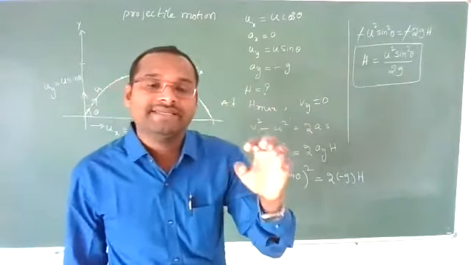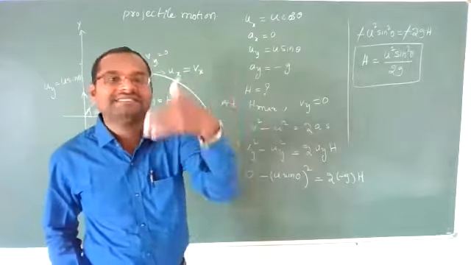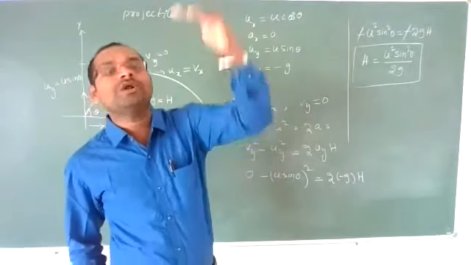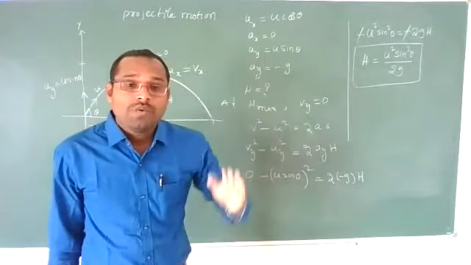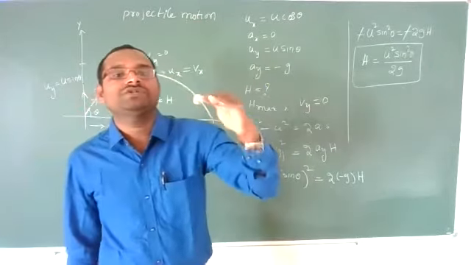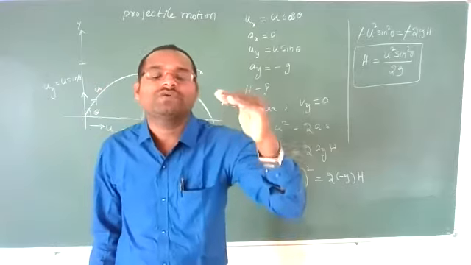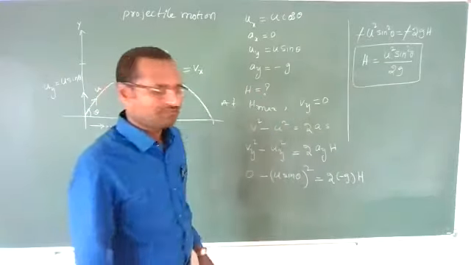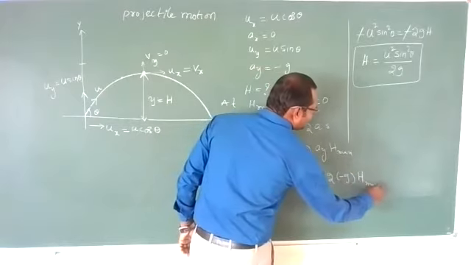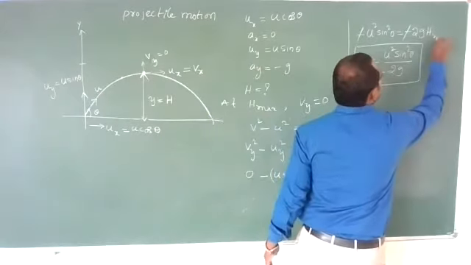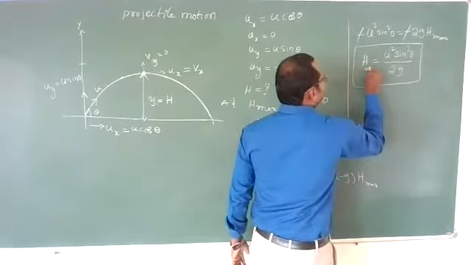If it still has vertical velocity, it can reach some more height, and then that is not called maximum height. Only when its vertical velocity becomes 0 is it called maximum height, H max.